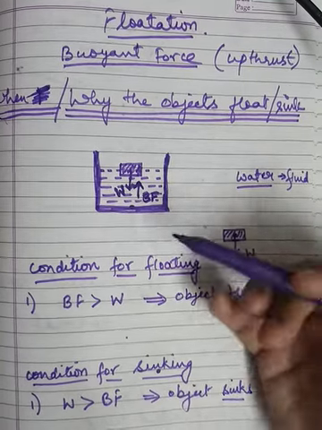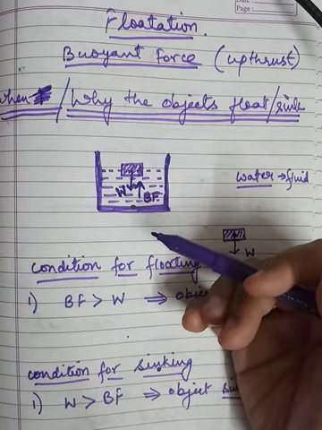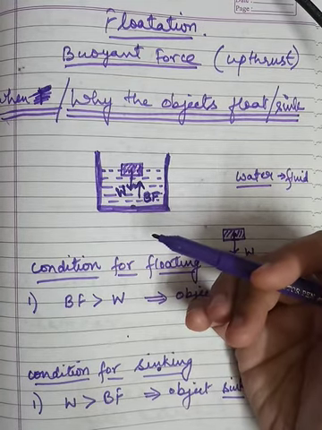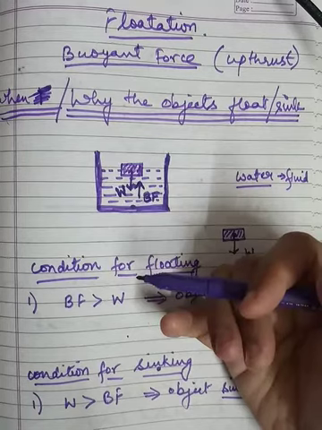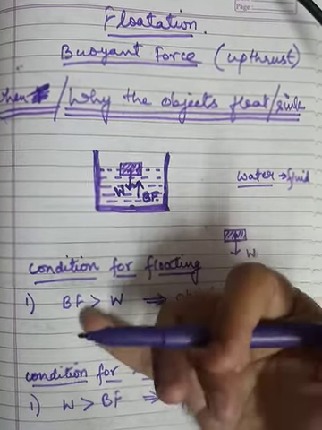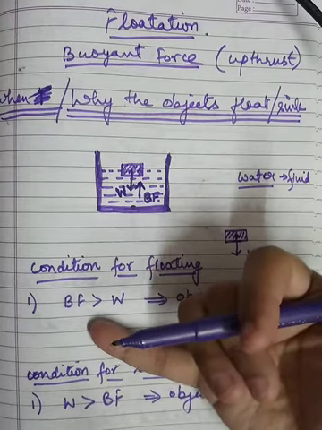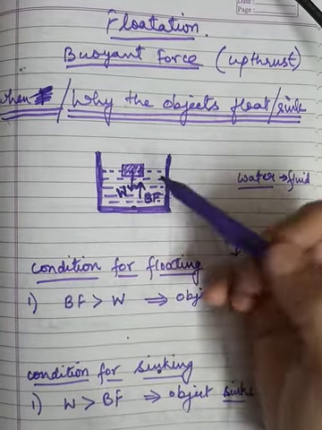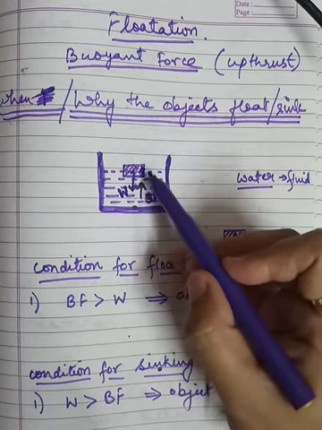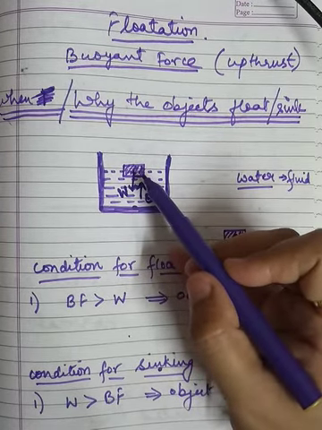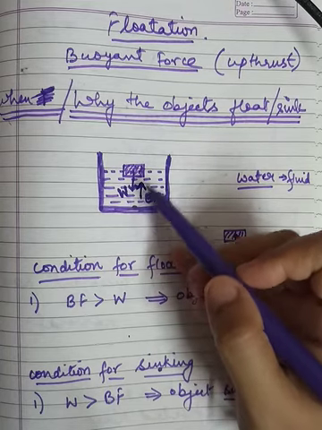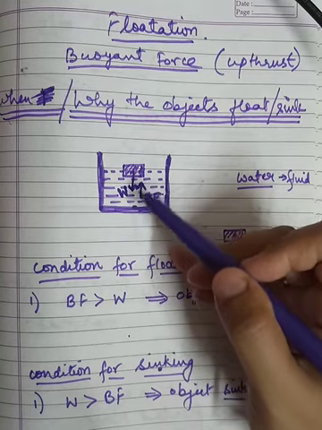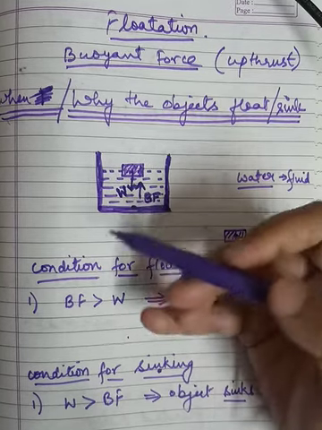So if there is a difference between the densities, then the amount of buoyant force acting on that object will be different. And if the amount of buoyant force is different, then this relation may vary. So according to the densities, if the density of the object is more than the density of the water, then the object will sink, and if the density of the object is less than the density of the water, then the object will float.